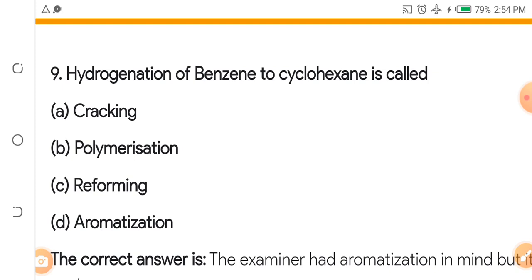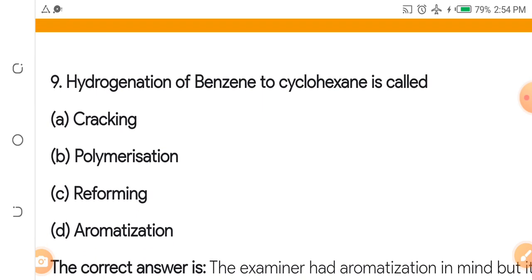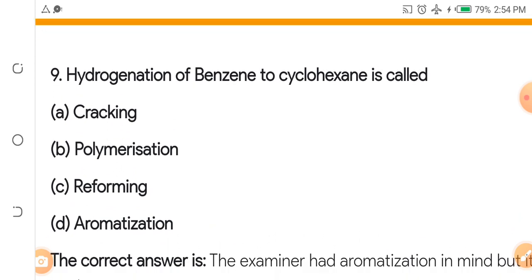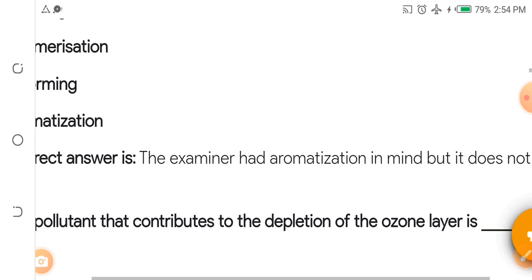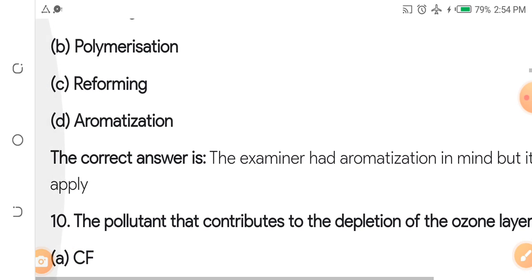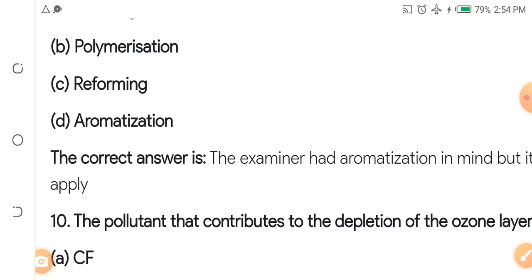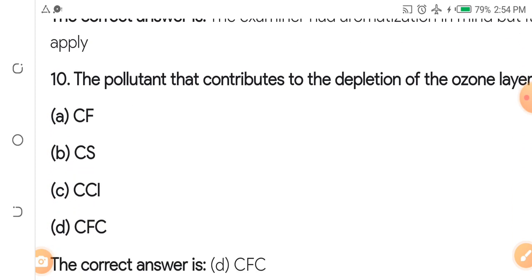Question number 9. Hydrogenation of benzene to cyclohexane is called dash. Hydrogenation of benzene, of course you know benzene. If you have done organic chemistry, like me, you must be familiar with benzene. The hydrogenation of benzene to cyclohexane is called dash. A, cracking. B, polymerization. C, reforming. D, aromatization. Aromatization.